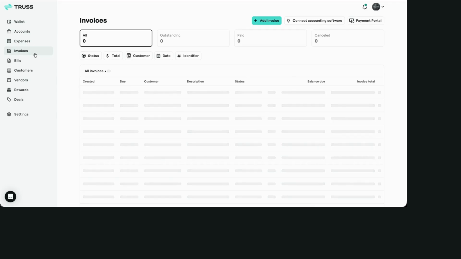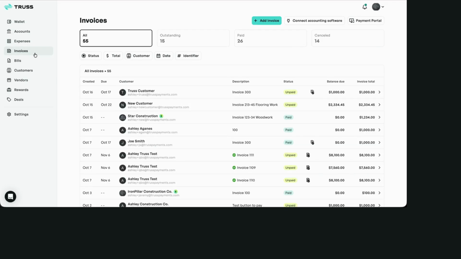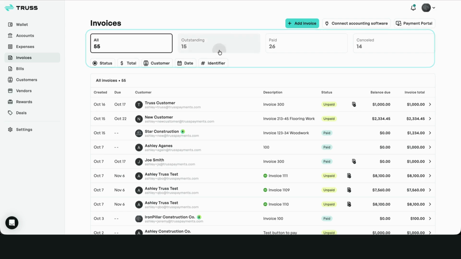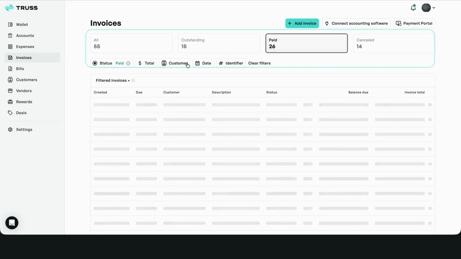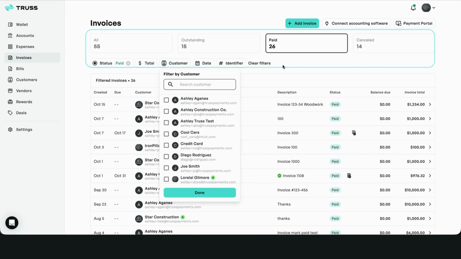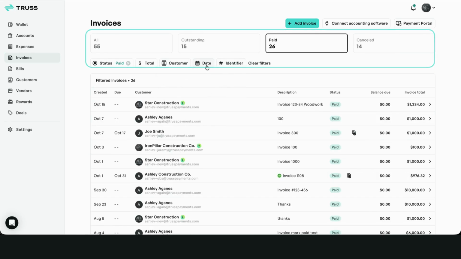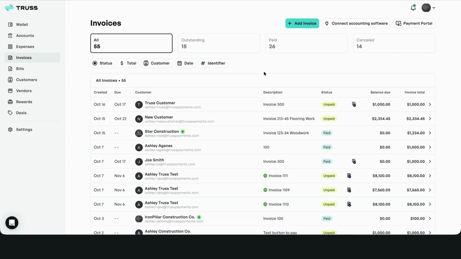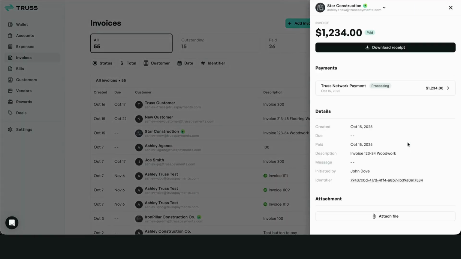If you synced QuickBooks with automated invoices, continue creating your invoices in QuickBooks, and it will sync so all your new and previous invoices will show up here. You can filter your invoices at the top here by status, or in this smaller bar by total, customer, date, and its payment ID. You can find the payment ID upon clicking into an invoice under Details.